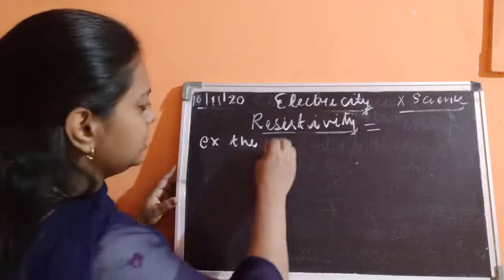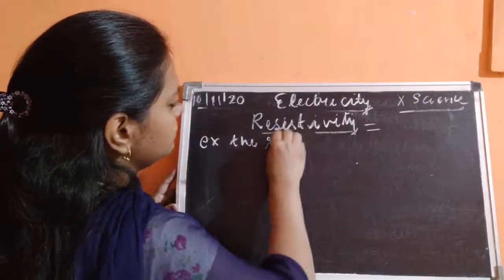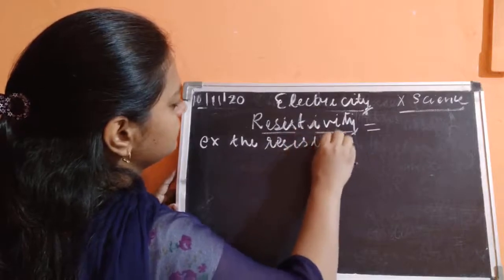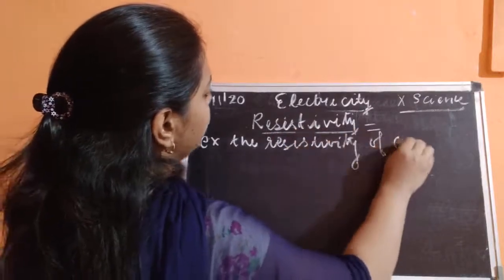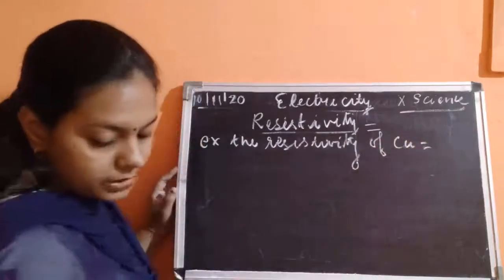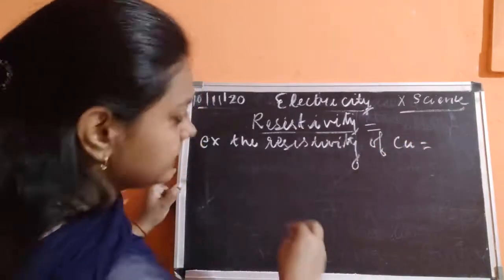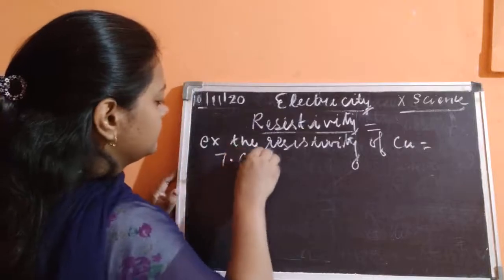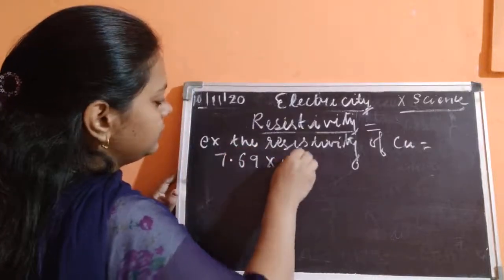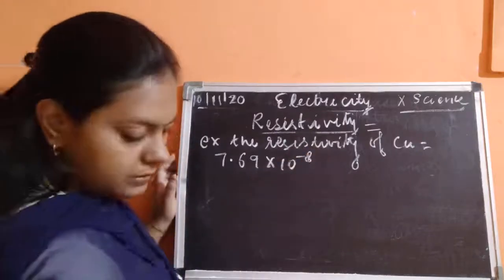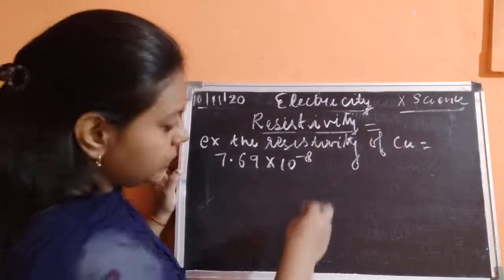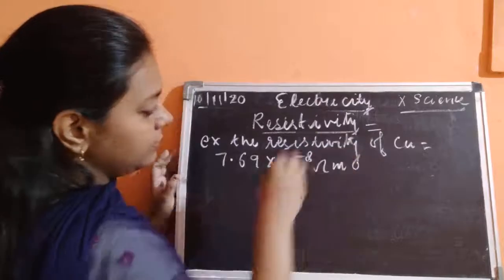So the resistivity of copper is how much? 7.69 into 10 to the power minus 8, okay, ohm meter.